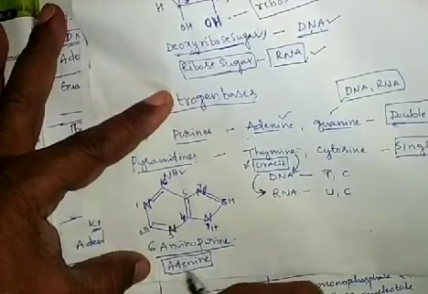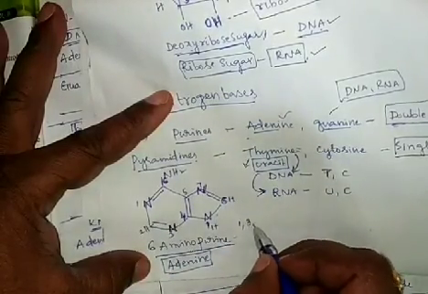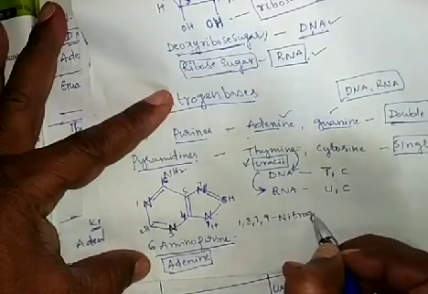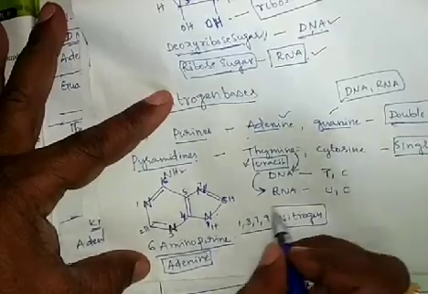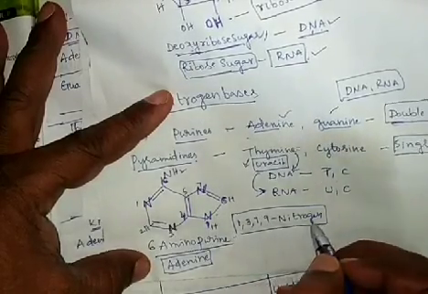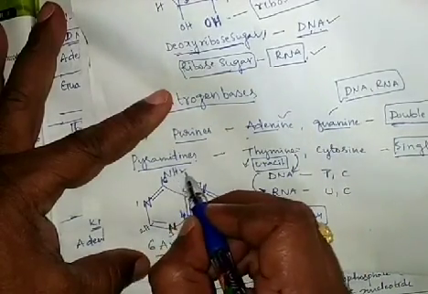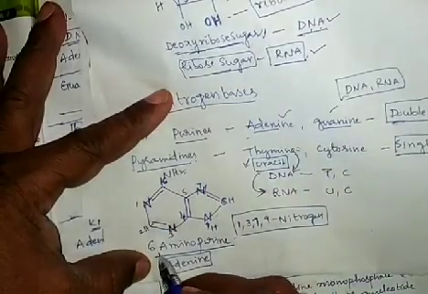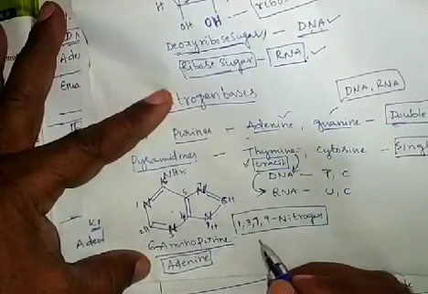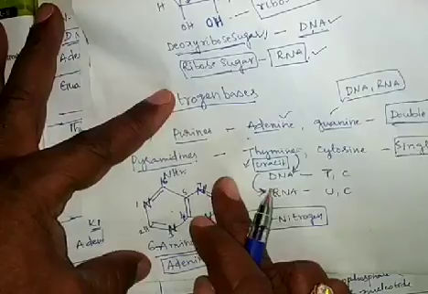It is a double ringed structure. In the double ringed structures of adenine and guanine, 1, 3, 7, 9 places have a nitrogen. It is a very, very important point. At the sixth place, amine is present, so it is called 6-aminopurine. This is the structure of adenine.